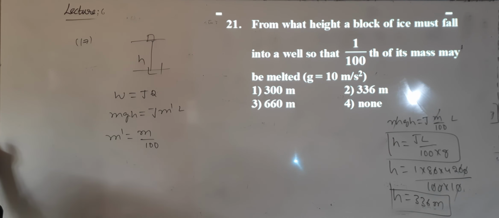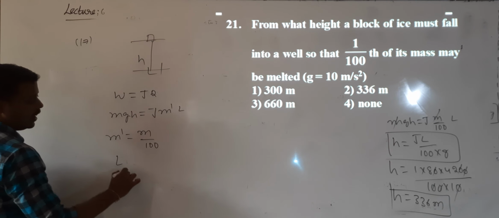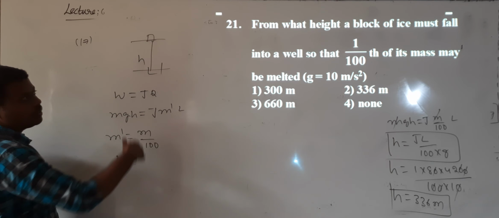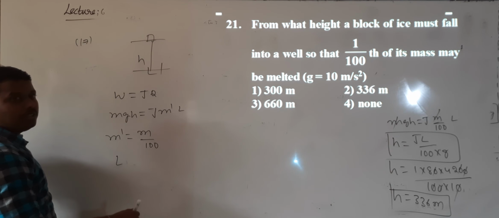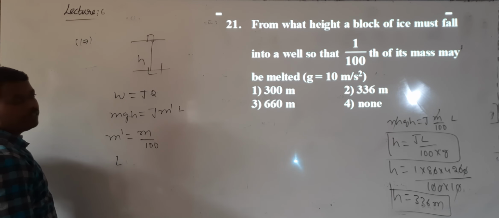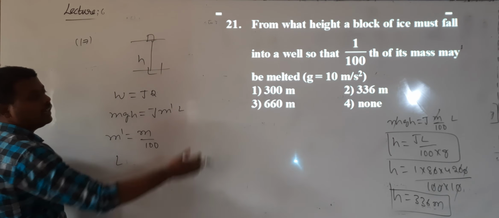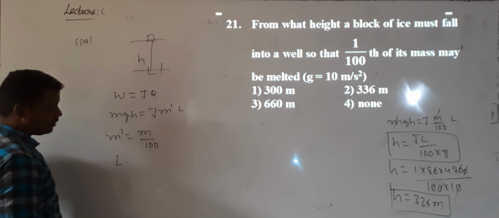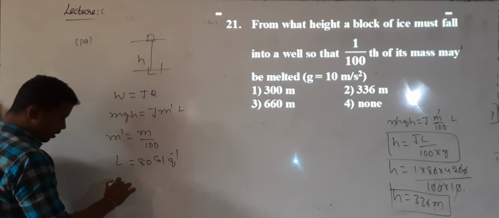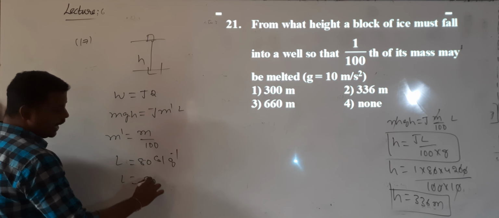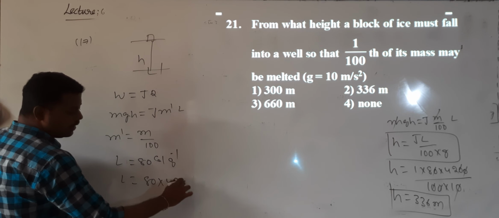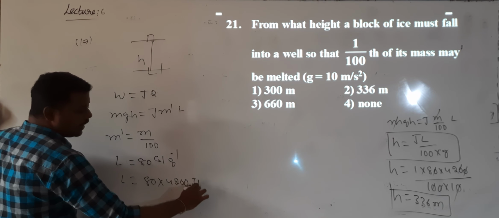Then what is the latent heat value? In the last question they told about the heat. Now here they are telling which ice piece? In the last question they told 1%. In this question M by 100. Both values are the same. No doubt, without doing the problem you can tell the answer, that is 336. L value 80 calorie per gram, whereas in SI system 80 into 4200 joule per kg.